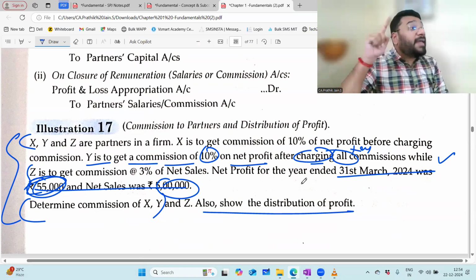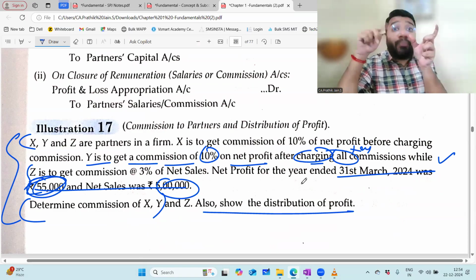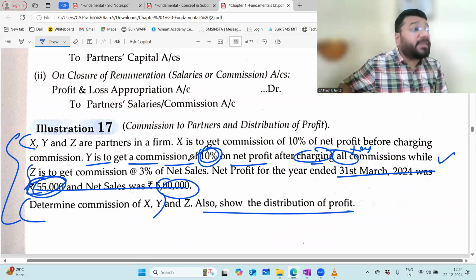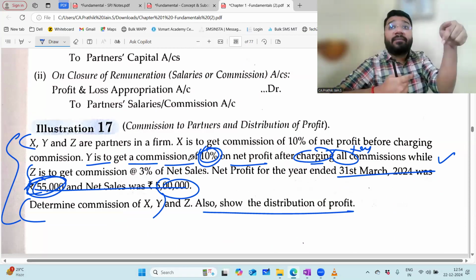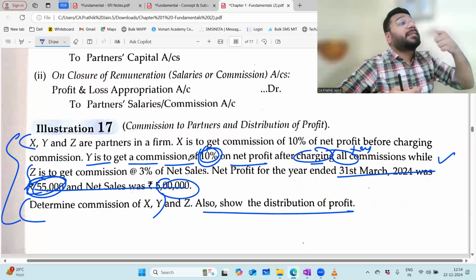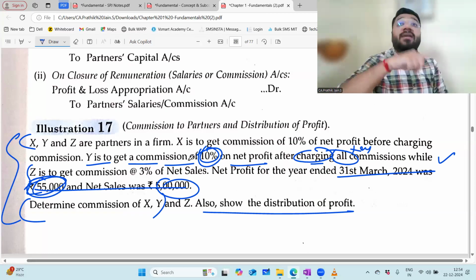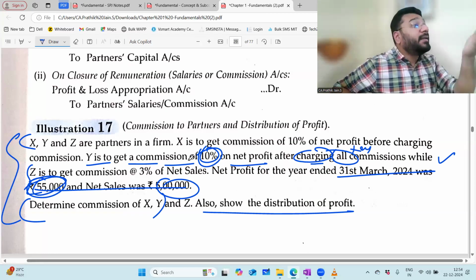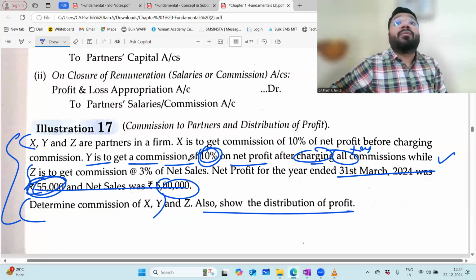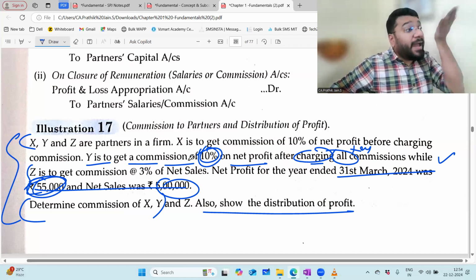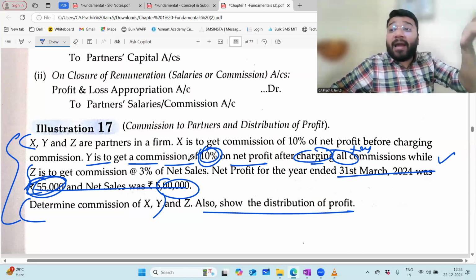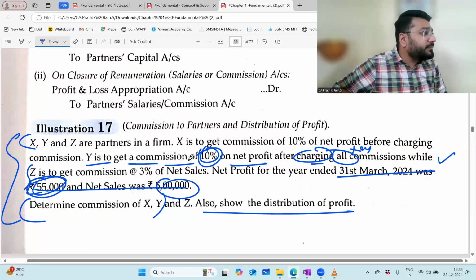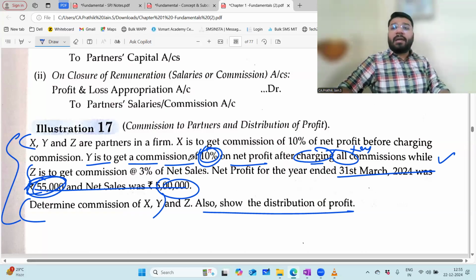But for Y's calculation, the amount on which I'm supposed to calculate this 10%, this was missing. To calculate Y's commission, I was dependent on that profitability. And to get the profitability, I was dependent on Y's commission. So whenever you're stuck in the vicious circle, you're supposed to use the formula 10 by 110. If the commission rate was 3%, 3 by 103. If the commission percentage was 5%, 5 by 105. If it was 15%, 15 by 115. Am I clear? All in people, am I loud and clear?